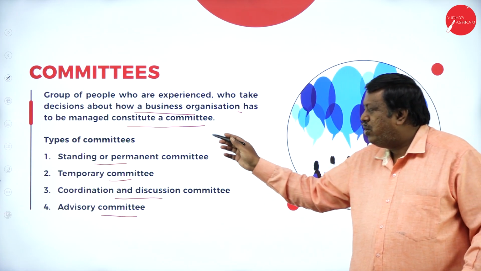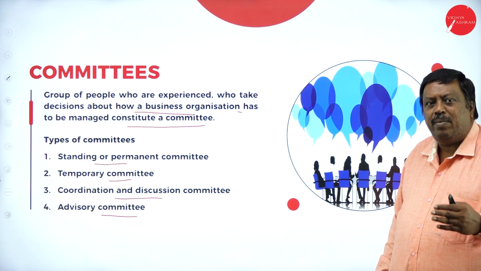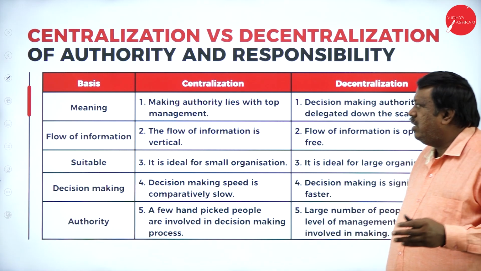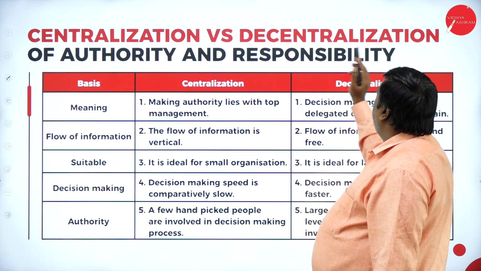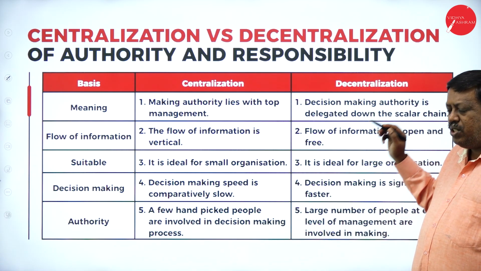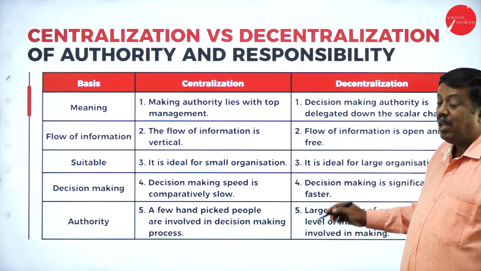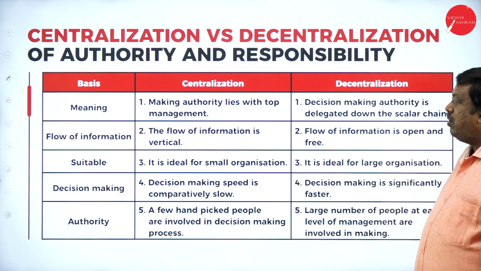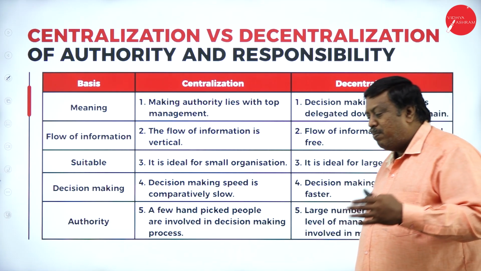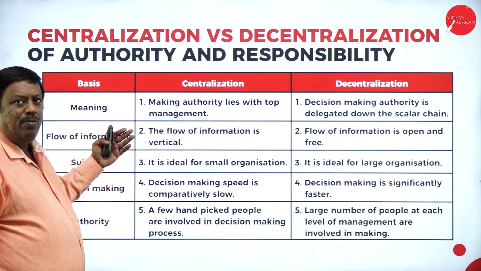For that reason, we should have different types of committees which support taking major decisions in the organization. We have the concept called centralization and decentralization. The differences are here, and this differentiation will be there in your examination for 10 marks or 15 marks depending upon the paper you get. So write this in this way where you can score the marks easily, and you can get the center marks also for the allotted question.